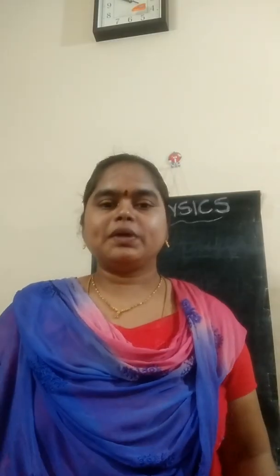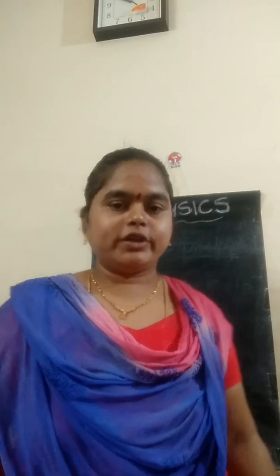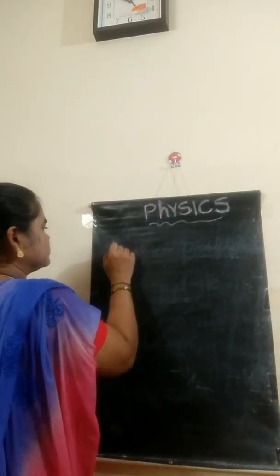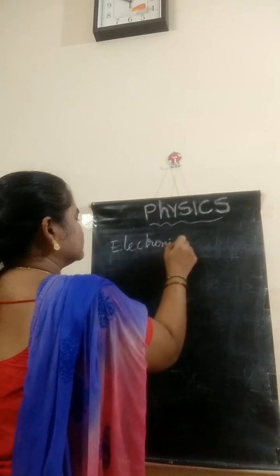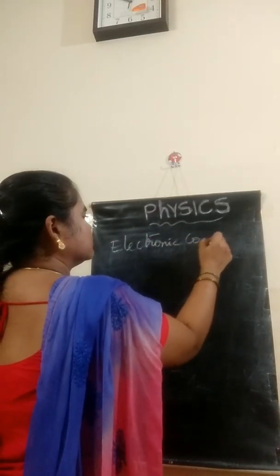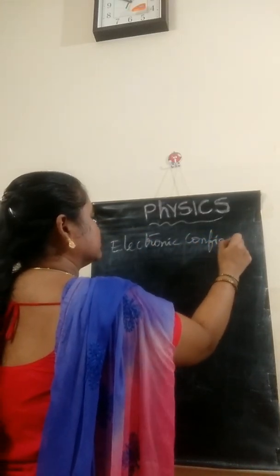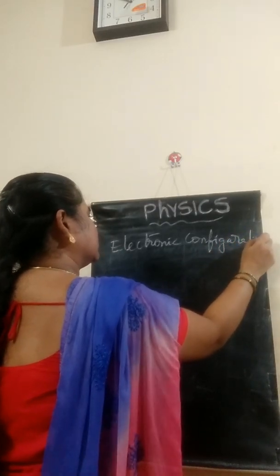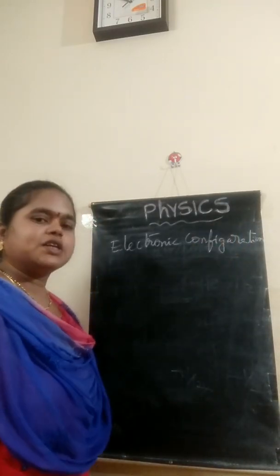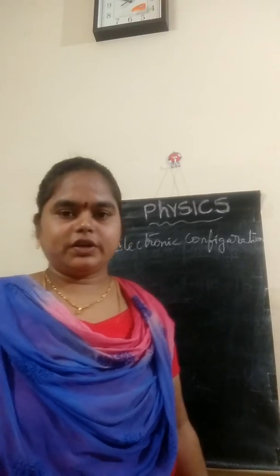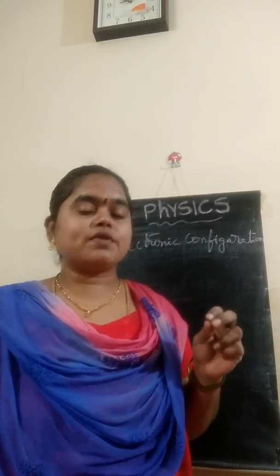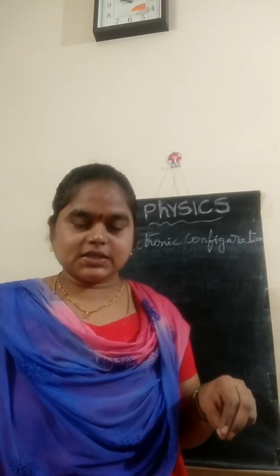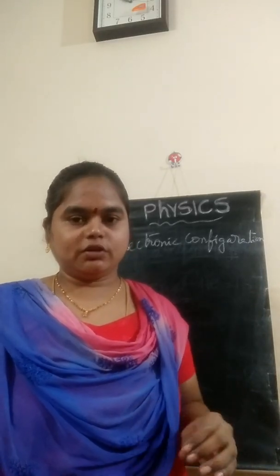Next important topic is electronic configuration. First, what is meant by electronic configuration? Electronic configuration means distribution of electrons in shells, subshells and in orbitals.